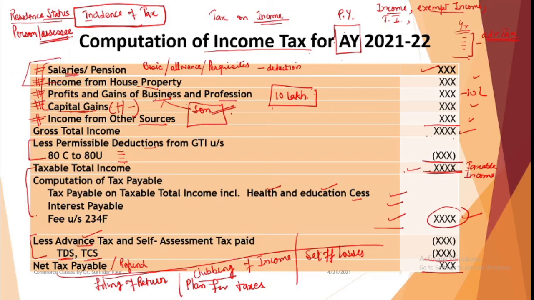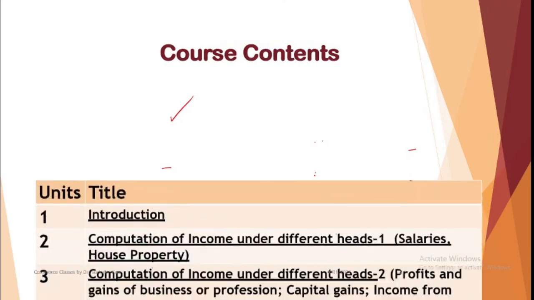The second unit is these two heads. The third unit is these heads. The fourth unit is the calculation of income and taxes, and then clubbing of income, set off of losses, then all the rules. Then finally we have the filing of the returns and all relevant provisions.